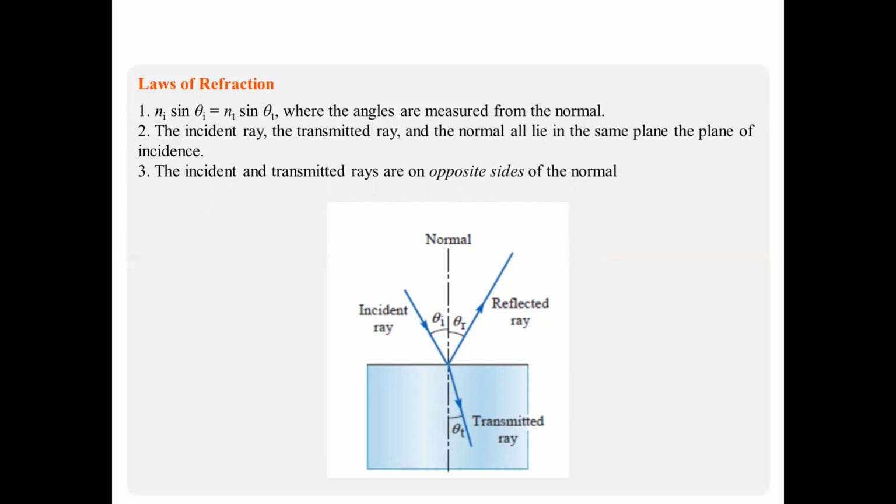The product of the refractive index and the sine of the incident angle is equal to the product of the refractive index of the second medium and sin theta t. And the second law is that the incident ray, the transmitted ray, and the normal all lie in the same plane, the plane of incidence. The incident and transmitted rays are on opposite sides of the normal.